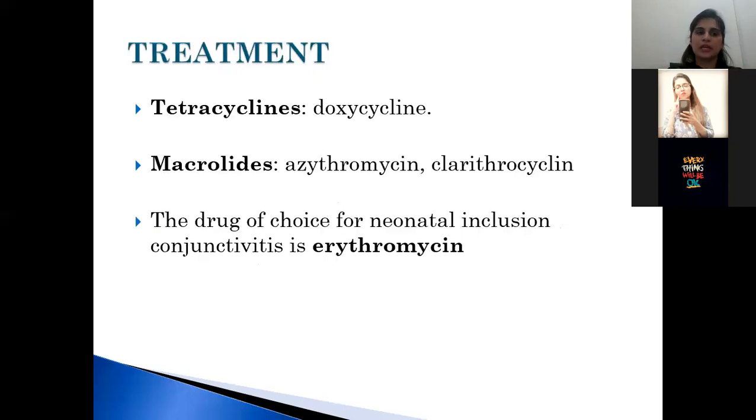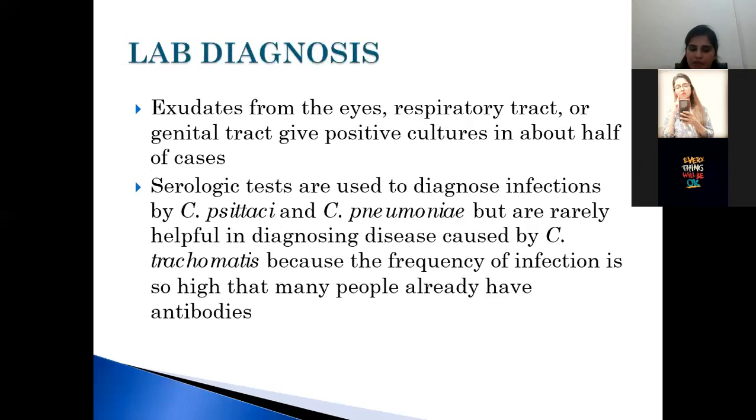How will you treat? The modes of treatment are tetracyclines, in which you will give doxycycline, and the dose of doxycycline is 100 milligrams 2 times a day. And macrolides. In macrolides, you will give azithromycin or clarithromycin. The drug of choice for neonatal inclusion conjunctivitis is erythromycin. Erythromycin is the drug of choice in conjunctivitis caused by Chlamydia trachomatis and Neisseria gonorrhoeae. So, we finish chlamydia here.